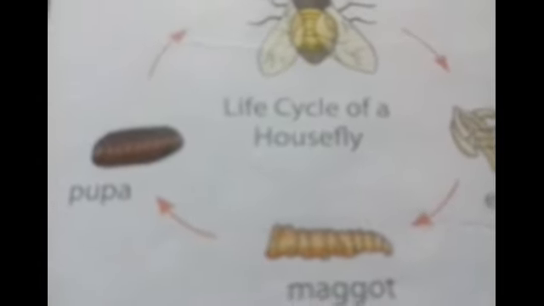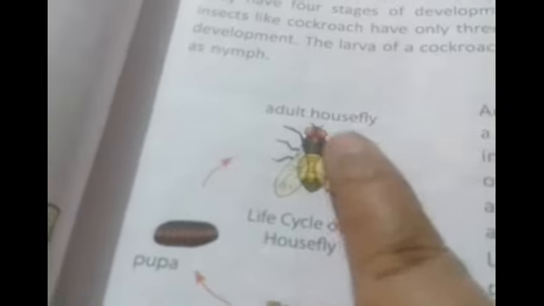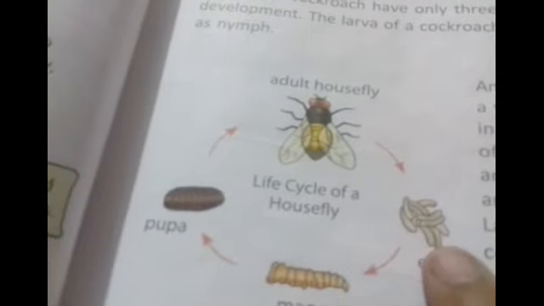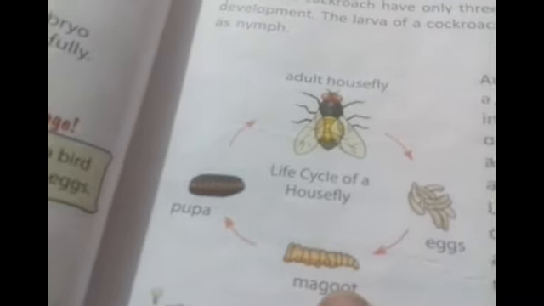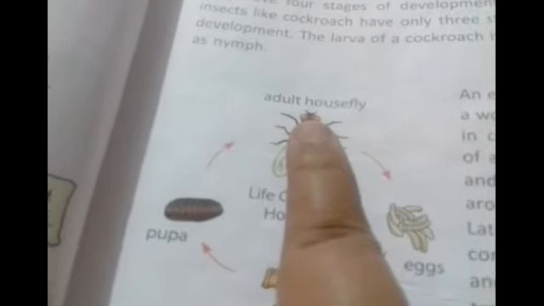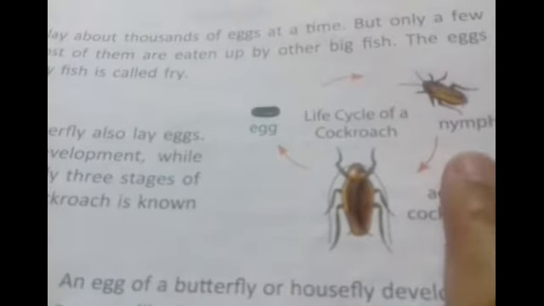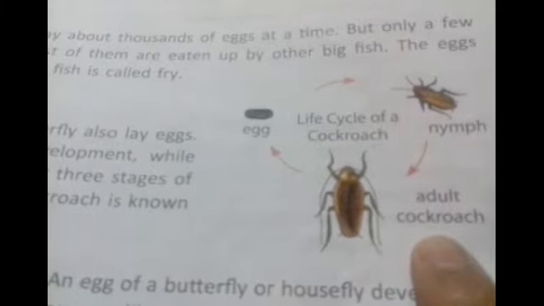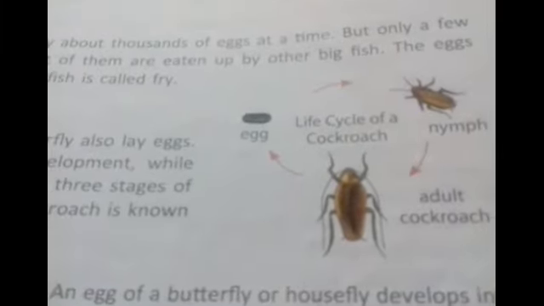The maggot feeds on garbage and then crawls to a cool place. There, it transforms into a pupa. The adult housefly comes out of the pupa. So here we can see the adult housefly. First, eggs are there, then it converts into a maggot, then the maggot converts into a pupa, and the pupa converts again into a housefly. In the life cycle of a cockroach, eggs are there, then it converts into a nymph, then an adult cockroach. There are 3 life cycle stages.